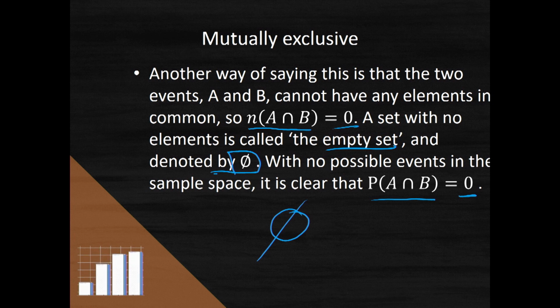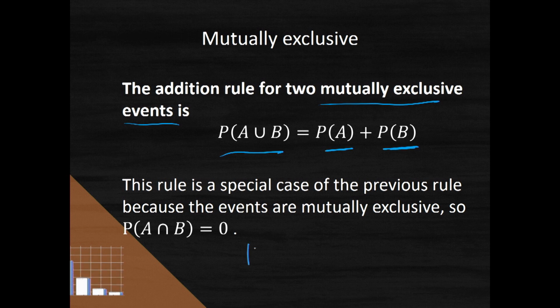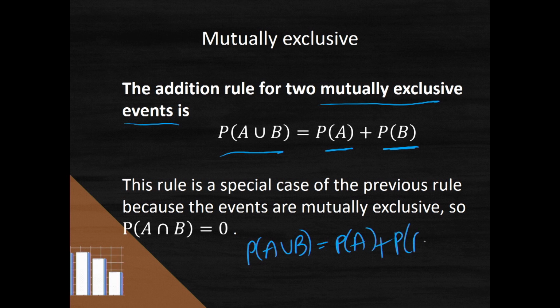This leads to an interesting derivative of that addition identity that I showed you before. The addition rule for two mutually exclusive events is the probability of A or B is the probability of A plus the probability of B. It's just a special case of the rule: probability of A union B equals probability of A plus probability of B minus the intersection.